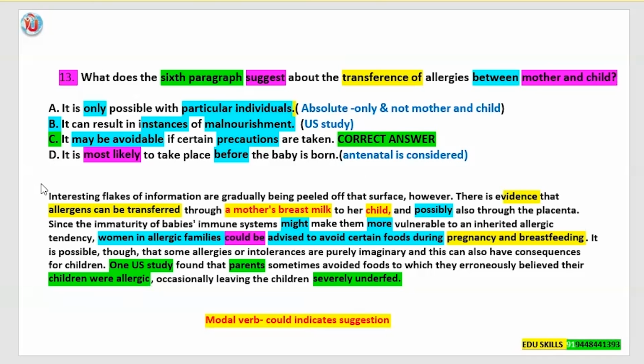Next, answer option D. It is most likely to take place before the baby is born. Here, only if it is before the baby is born, the mother is in the antenatal period. But here the transference of allergy is between the mother and the child. That is mainly the antenatal as well as the postnatal period is considered. I hope all of you understood the answer for question number 13.